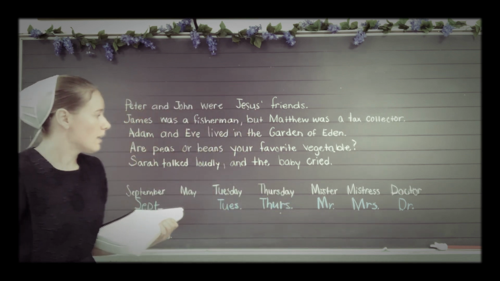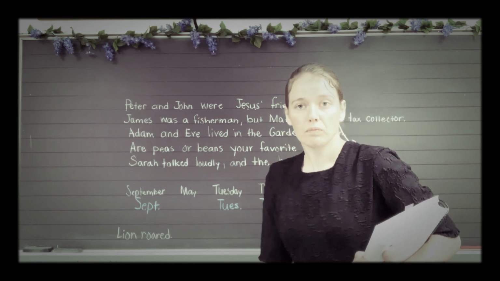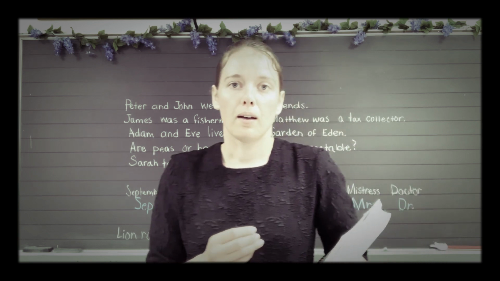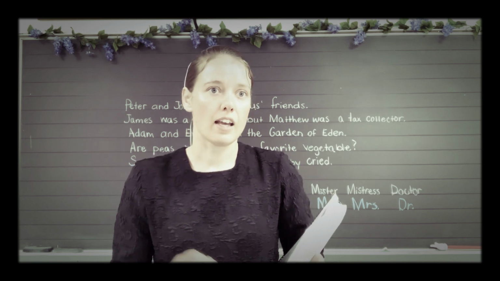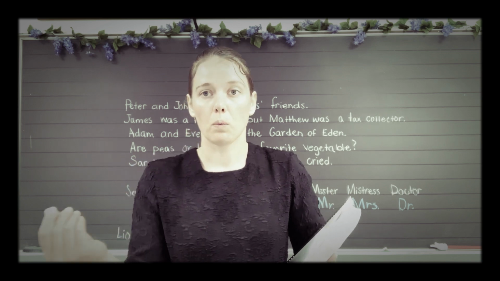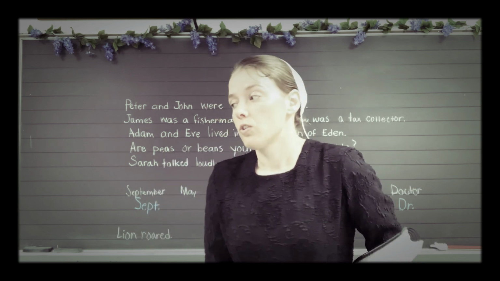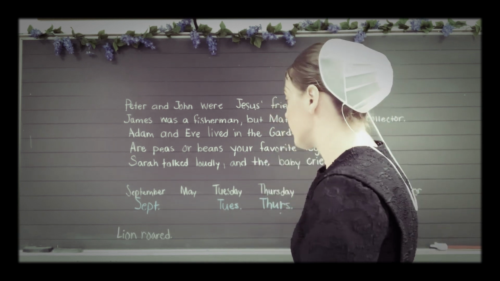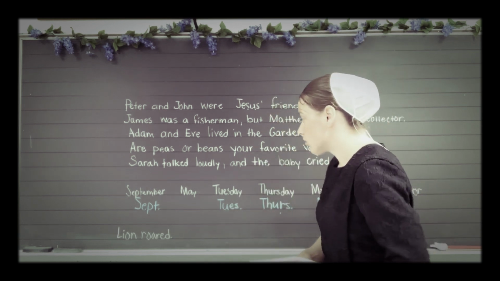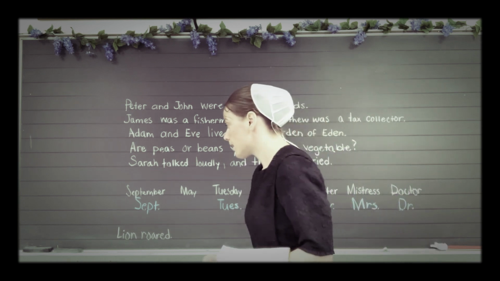Okay, let's think a little bit about this sentence here, lion roared. So we want to add describing words to that sentence and also tell when or where the lion roared. So we could say it like this, the huge angry lion, right? Because lions can get mad.